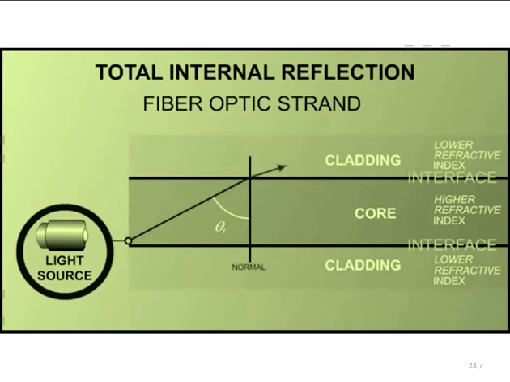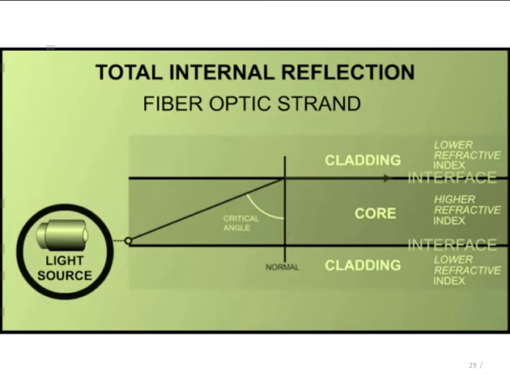Now at one particular incidence angle, the refracted ray travels along the boundary between core and cladding. This angle of incidence is called the critical angle of incidence, denoted by phi c.